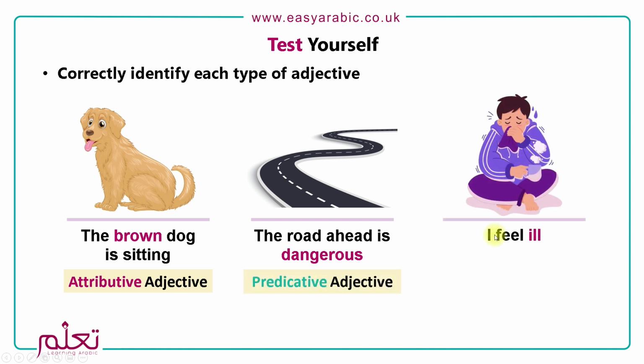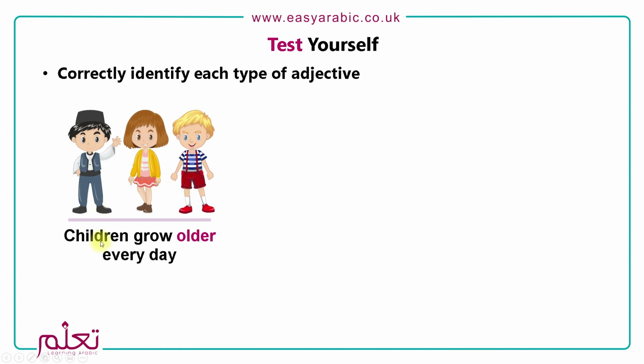Next one is I feel ill. So I is the pronoun, and the condition being defined is ill, and it's done via a linking verb. I feel ill. So this is a predicative adjective. Next one is children grow older every day. Sorry. So here we're talking about children becoming older. So this is a time adjective. So again, done via a linking verb. So this is a predicative adjective.